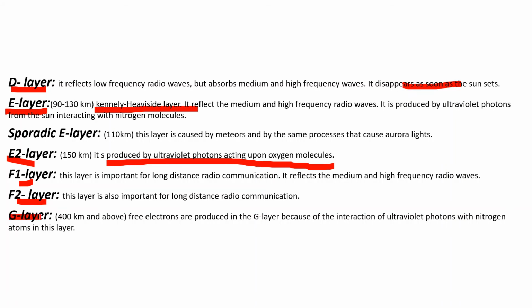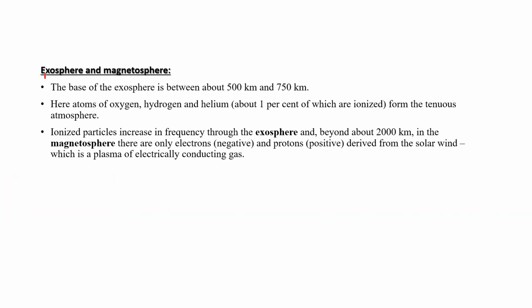Next layer is G layer. It extends from 400 km and above. Free electrons are produced in this G layer because of the interaction of ultraviolet photons with nitrogen atoms in this layer. The next layer is exosphere and magnetosphere.